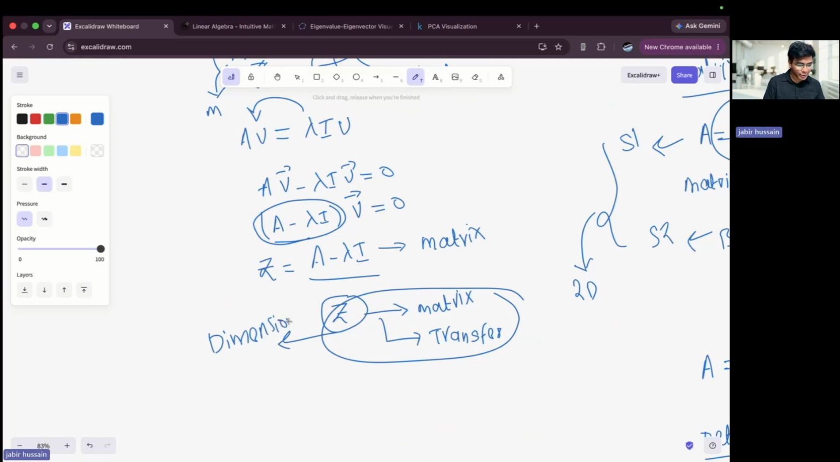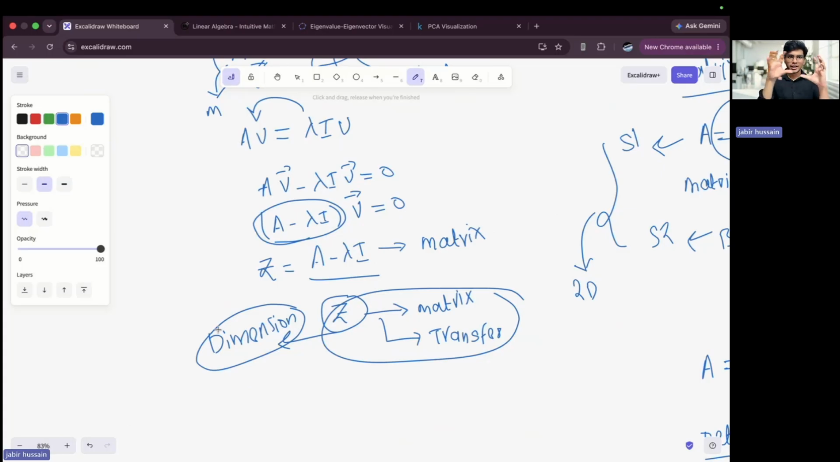And what did I tell you? That if dimension loss happens, then what happens? Let's say I have a 2D figure. It will get squashed to 1D, dimension reduction. And if the entire lines have collapsed, let's say I have these X and Y lines.